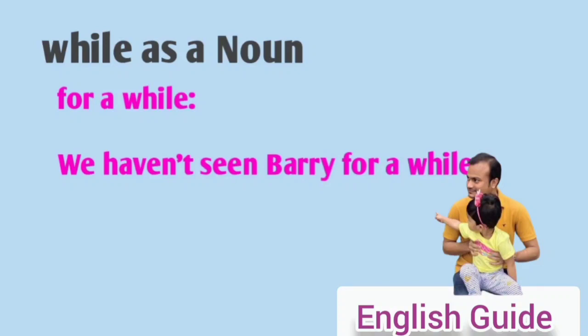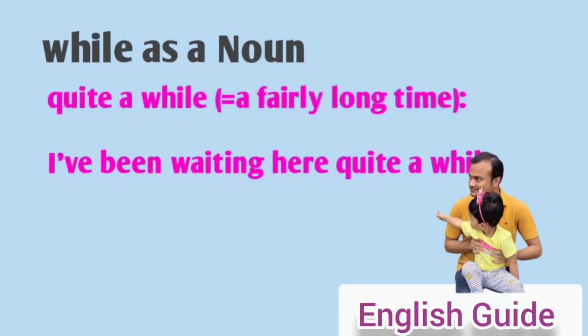To indicate some time, we can use for a while. Quite a while means a very long time. Example: I have been waiting here quite a while.